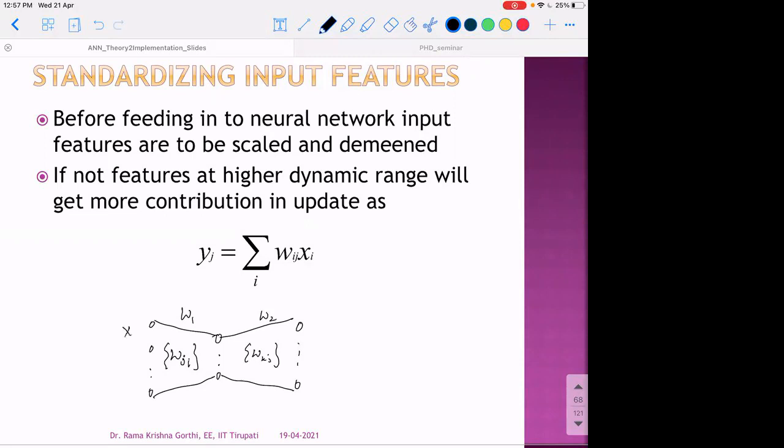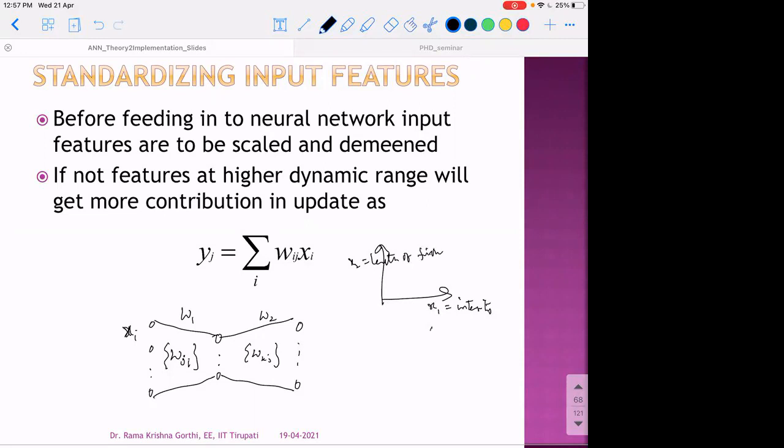And this is x_i. How we present inputs matters. For example, if I am doing a fish classification problem, where the fish intensity is one feature and the other feature is the length of the fish.